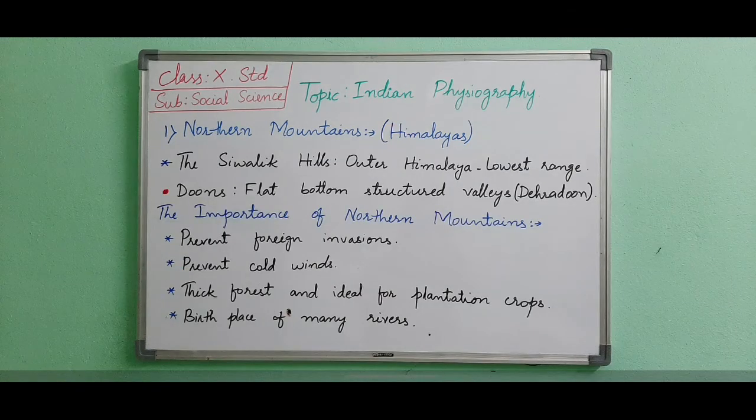division of the Himalayas is the Shivalik Hills. They are the outermost range or the foothills located to the south of the main Himalayas. Therefore, they are also known as the Outer Himalaya. They are the lowest range of the Himalayas with a height of 600 to 1500 meters and width varying from 15 to 150 kilometers. They extend from Jammu and Kashmir in the west to Arunachal Pradesh in the east. They have flat-bottomed structural valleys which are known as dunes. Example, Dehradun. Here Dehradun is the capital city of Uttarakhand.